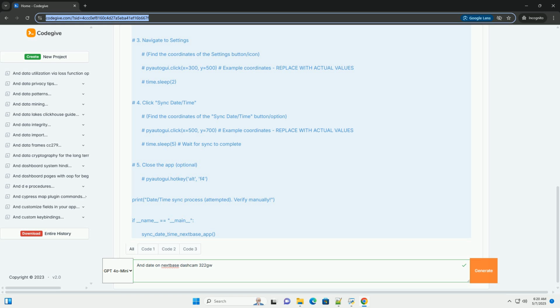Specificity. The script is highly specific to the Nextbase Connect app's layout. Any changes to the app's UI will likely break the script. App emulation. If you're using an Android emulator, make sure the emulator is properly configured and the Nextbase Connect app is installed and running within the emulator.